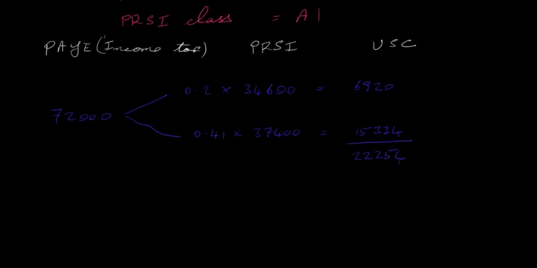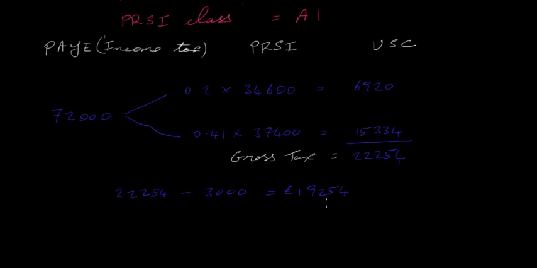Now this here is the person's gross tax. So this is the amount the person has to pay the government before anything else is taken from this. Now remember, this person has 3,000 euros in tax credits. So 3,000 euros in tax credits means that instead of paying this amount to the government, they only have to pay 22,254 minus the 3,000 euros, and that gives us 19,254.